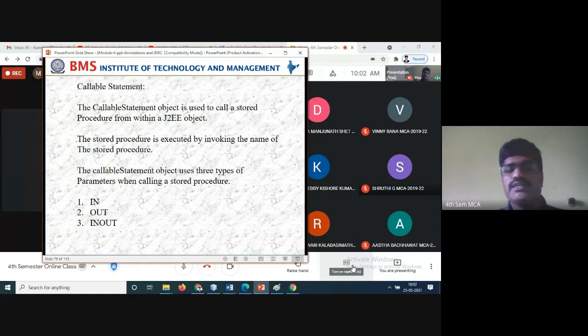The callable statement object uses three types of parameters when calling the stored procedure. One is called in, one is called out, and one is called in and out. So these are the types of parameters for callable statements. Three types of parameters are there: in, out, and in-out.